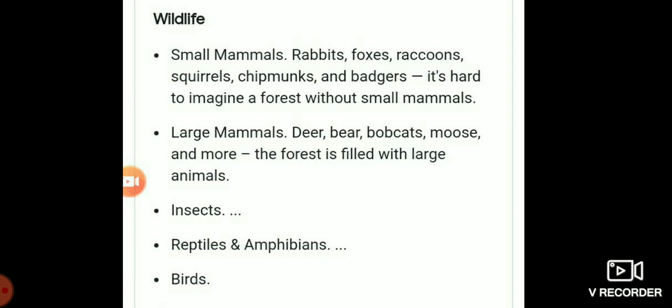Then you see insects are also there, reptiles, amphibians are also there, bats are also there, small mammals and large mammals. So the forest is filled with large animals and small animals, insects, reptiles, amphibians, and also bats.